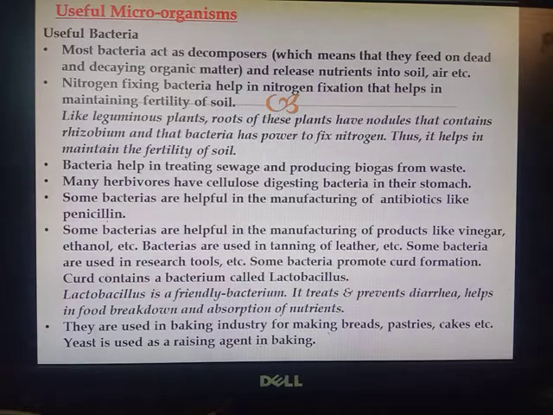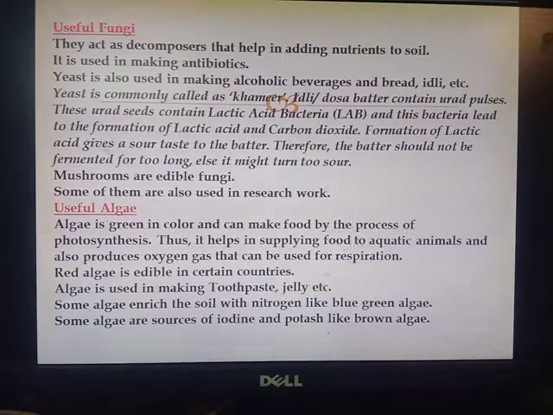Curd also contains a bacteria which is known as lactobacillus. So lactobacillus is our stomach friendly bacteria. It treats and prevents diarrhea, and helps in food breakdown and absorption of nutrients. They are used in the baking industry also for making breads, pastries, cakes, etc. Yeast is used as a raising agent in baking. I'll be discussing the activities related to yeast, right?